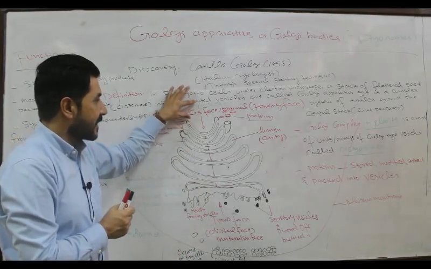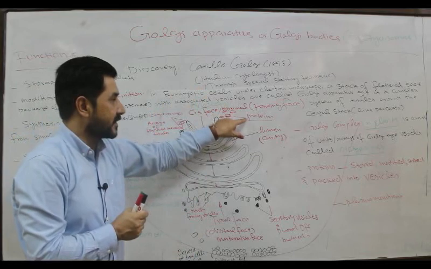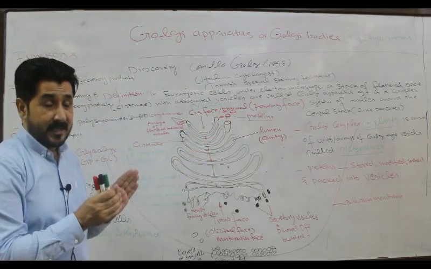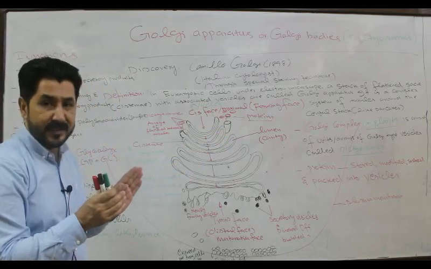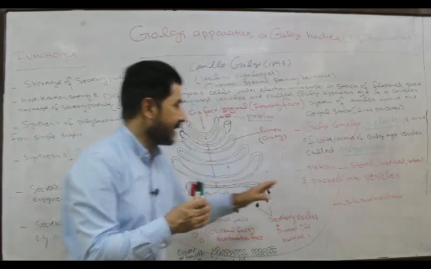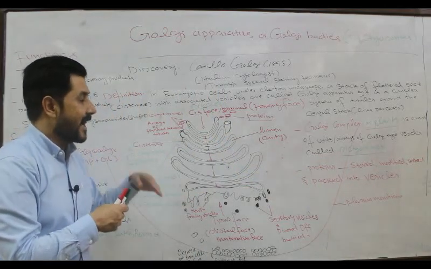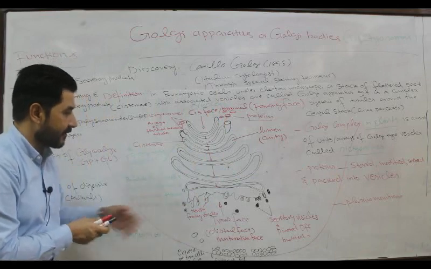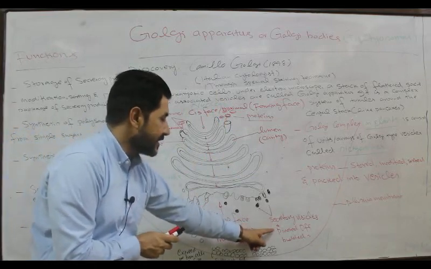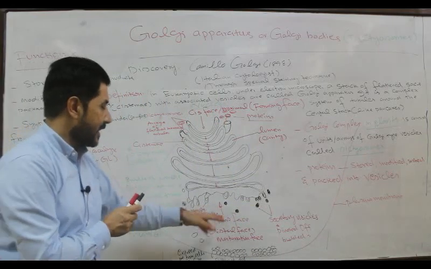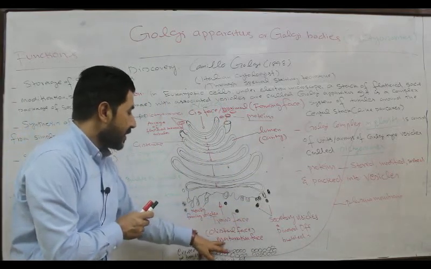The material coming from the nucleus in the form of secretion, for example proteins, will be sorted, modified, and then either stored or packed and converted into finished products in the form of secretory vesicles, which will be pinched off from the maturation phase.